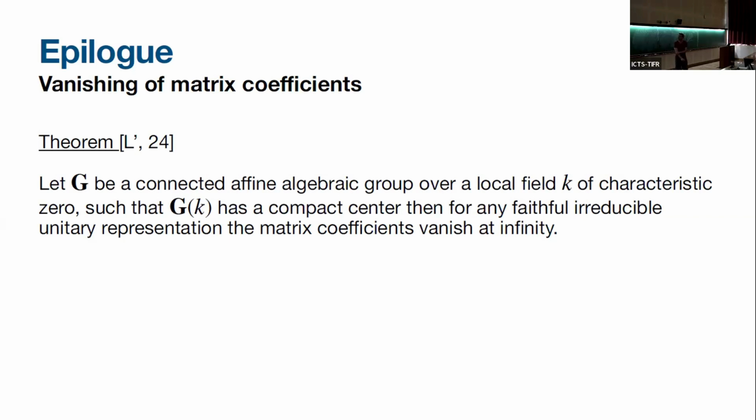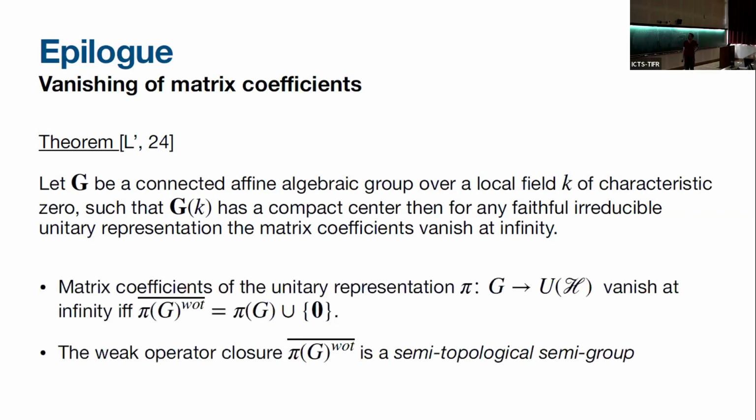So here we have another uniform proof, but it's a bit more subtle. We can get a few other results from this, which are not general Howe-Moore, for all unitary representations. It follows from two quick observations, by Veech and a few other people, in the 70s and 80s. Matrix coefficients of the unitary representations will vanish.